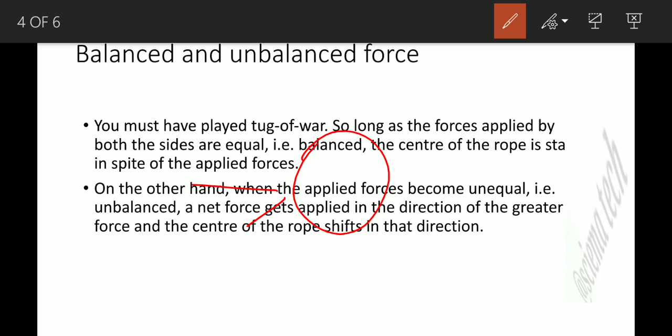That means from each side equal force is being exerted. That means the force is balanced. That is why the object is at rest. As soon as the force becomes unbalanced, the object will come into motion.